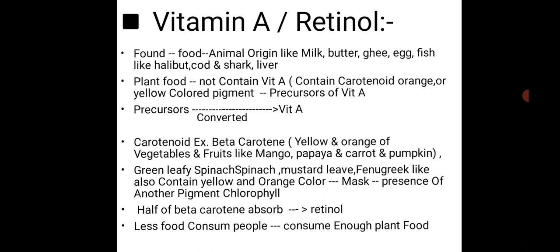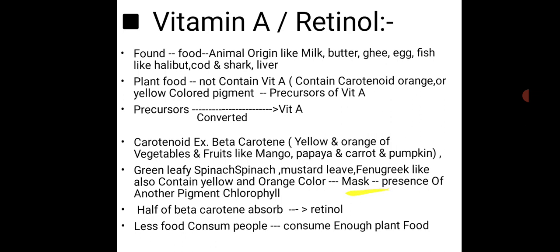Then green leafy vegetables like spinach, mustard leaves, fenugreek also contain yellow or orange color, meaning they contain carotenoids. But why are they not seen?